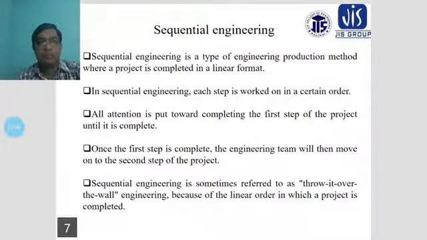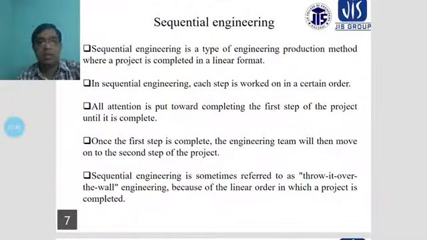Once the first step is completed, the engineering team will then move on to the second step of the project.